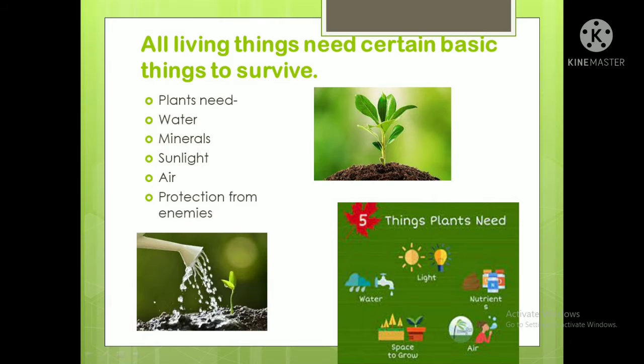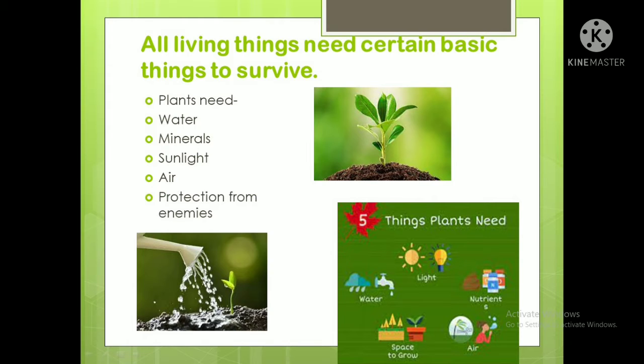See here, all living things need certain basic things to survive, including plants and animals. What do plants need? They need water, minerals, sunlight, air, and also protection from enemies.